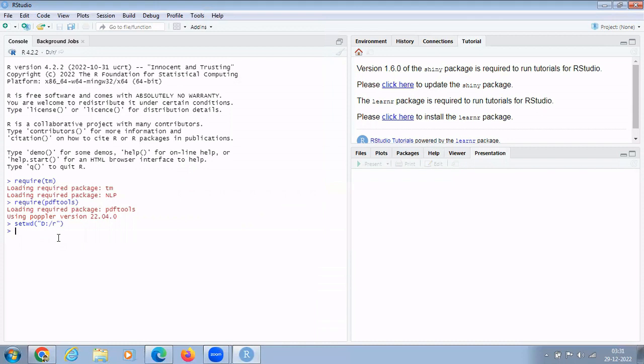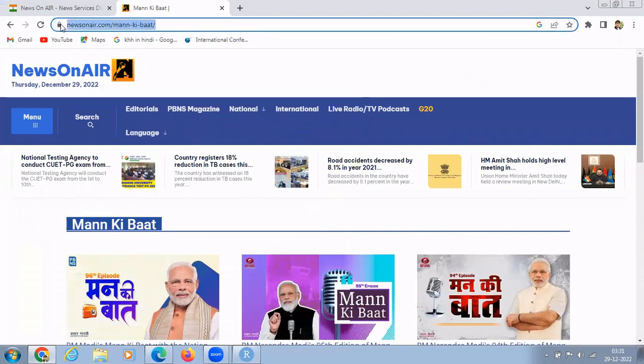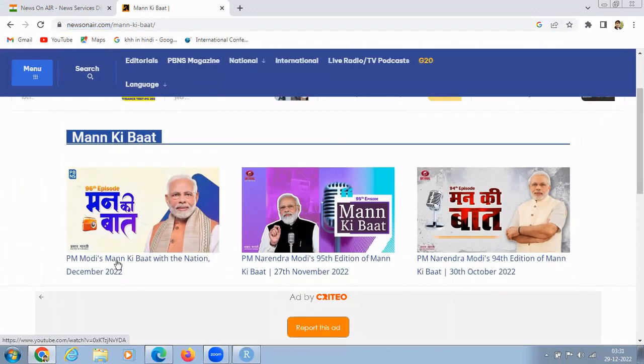Now in this sentiment analysis tutorial, I have referred to the PDF file of the script of Mann Ki Baat by respected PM Modi ji. So from where do I get this PDF? I get this PDF from the website that is already there, newsonair.com/Man Ki Baat. Here you will find the PDF of various episodes. Like I am clicking over here.